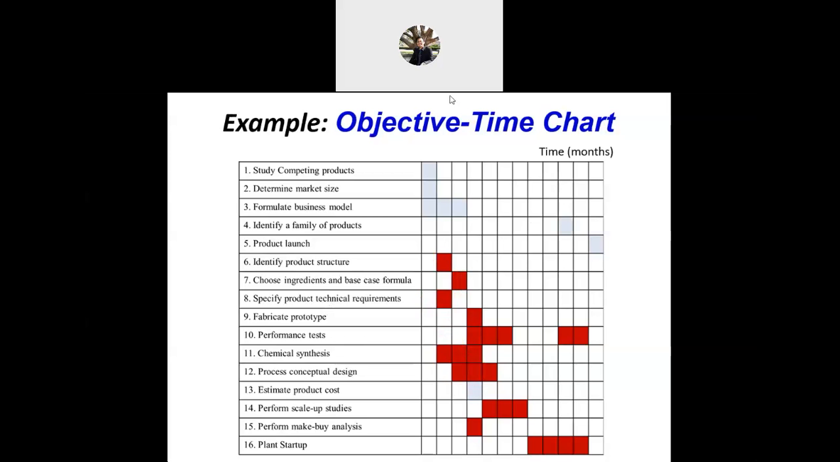As a project manager, you have to know this one. You have to master it. Although your team or other members are not really familiar, as a project manager you have to understand about the objective time chart. Any questions?